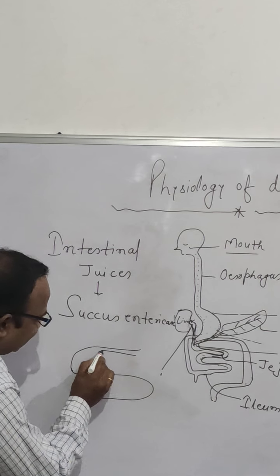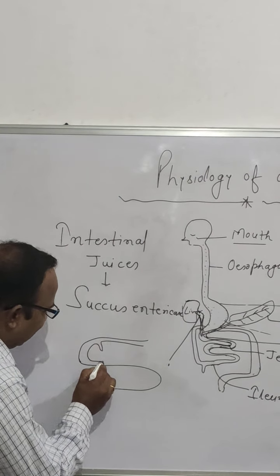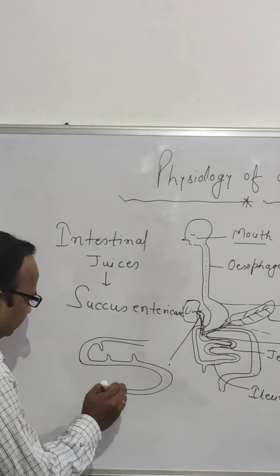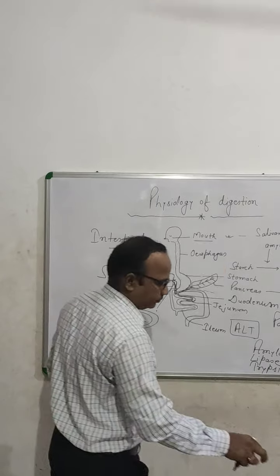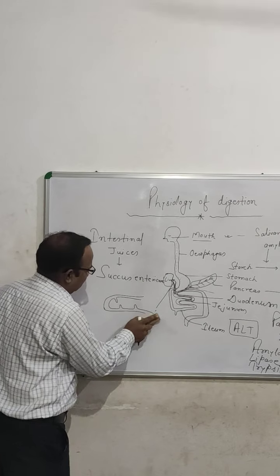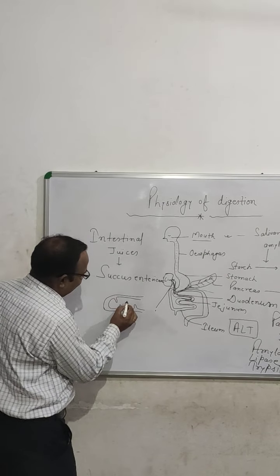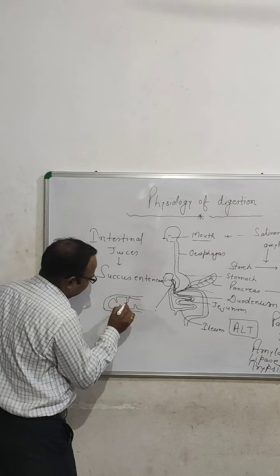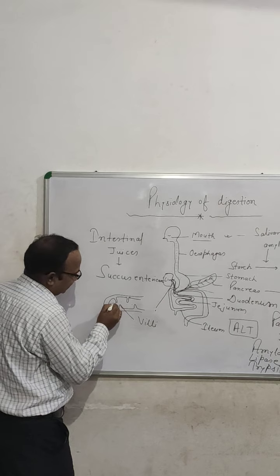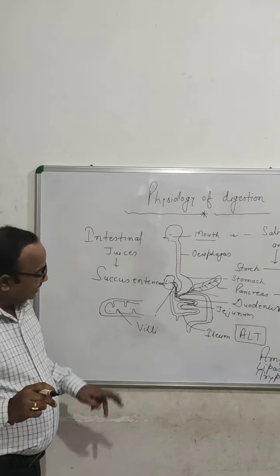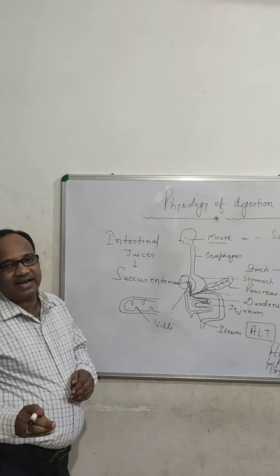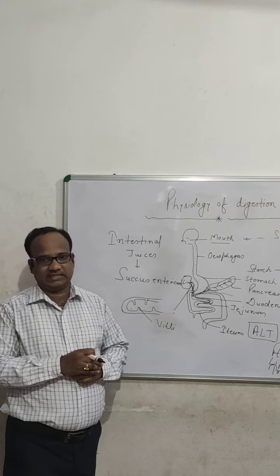This small intestine has finger-like projections. These finger-like projections are called villi, and the food is here after the digestion. The villi have a broad surface area and a dense network of capillaries.